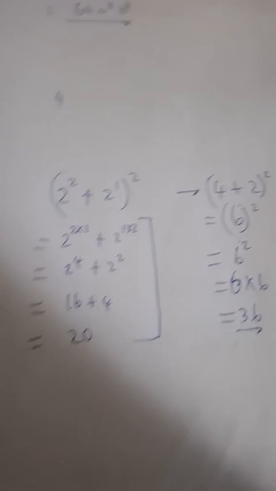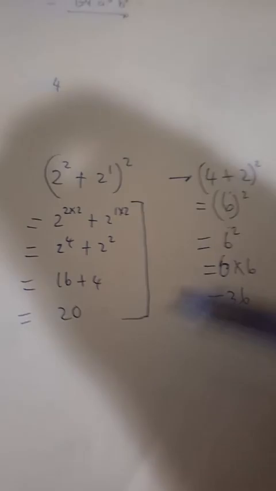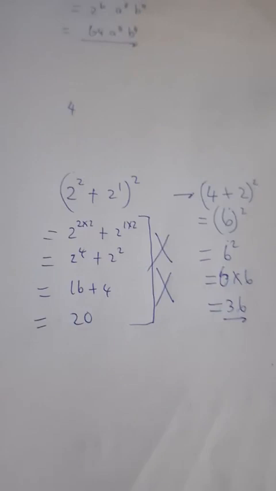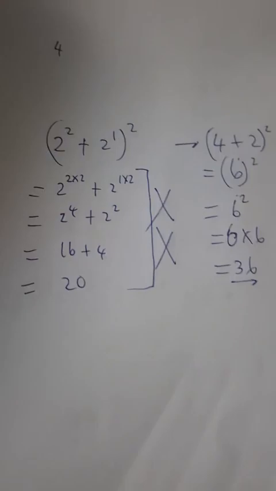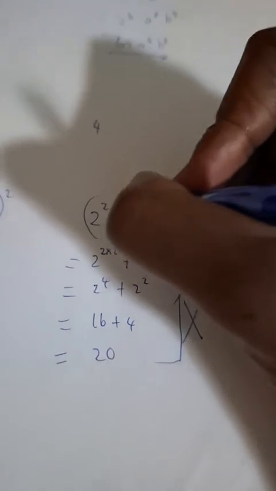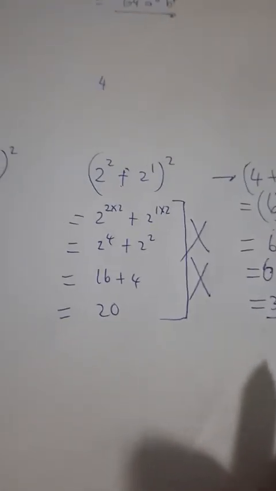So we just need to have a comprehension of what the situation is like when we are doing something, okay? So that we don't spend our time doing, like I said, this nonsense. This, guys, is absolute nonsense. And I repeat, nonsense. So when there's a plus sign, we do not distribute the exponent. I hope you guys get my point now very loud and clear.